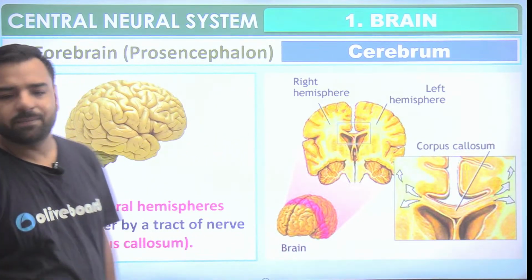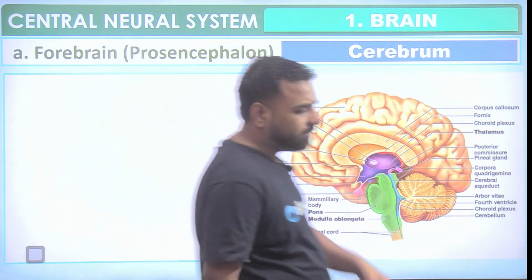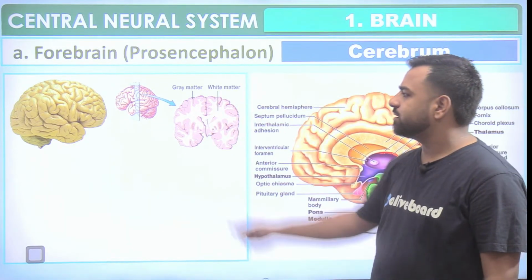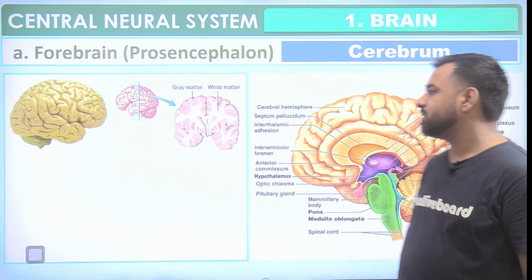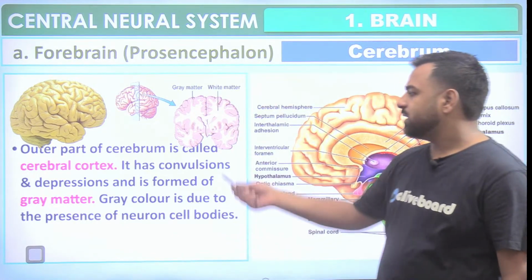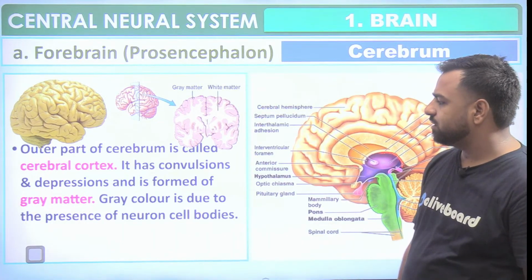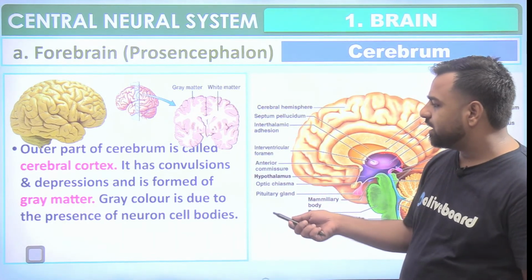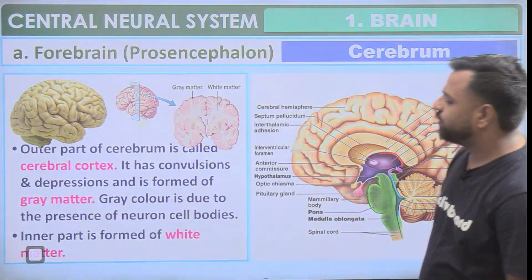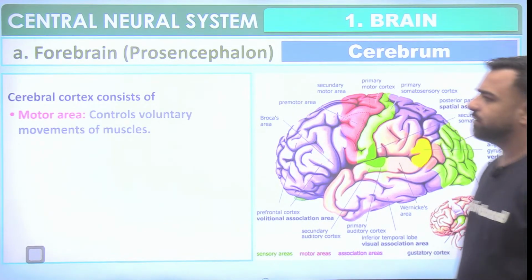Okay, so proceeding further. Now, talking about the cerebrum structure. So yes, that's the whole part of the brain. Now, here you will find the gray matter and the white matter. So this is the gray matter. This white colored part is the white matter. So outer part of the cerebrum is called cerebral cortex, and it has convolutions and depressions, which is actually formed of gray matter. Gray color is due to the presence of neurons, cell bodies, and inner part is formed of white matter. Okay, so cerebral cortex consists of motor area.